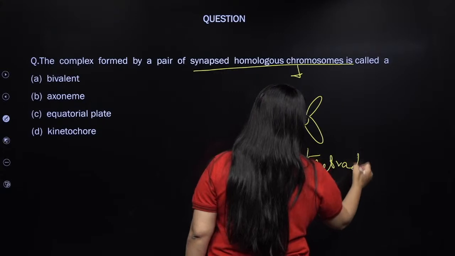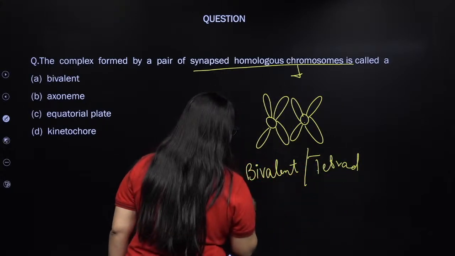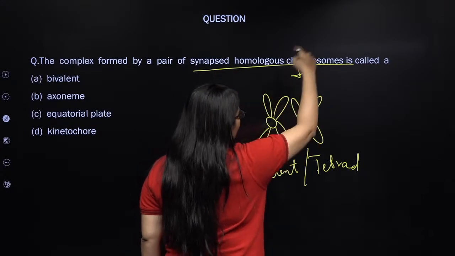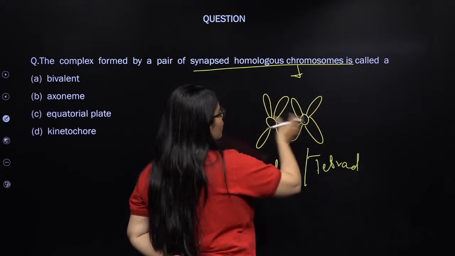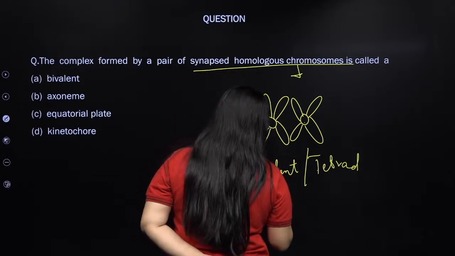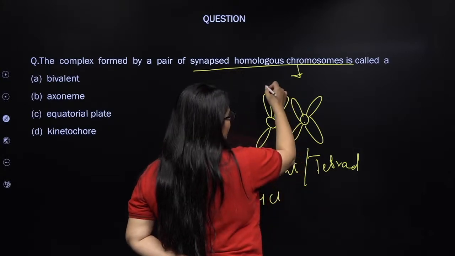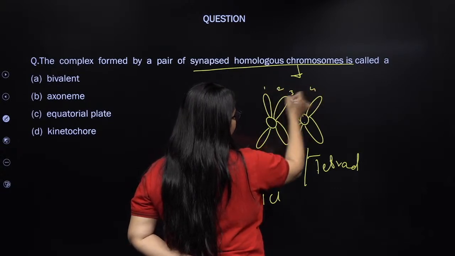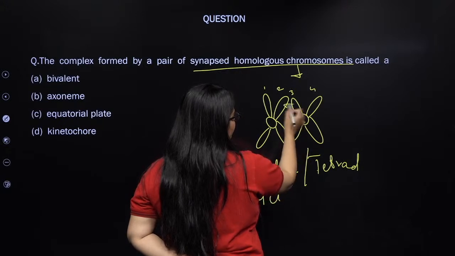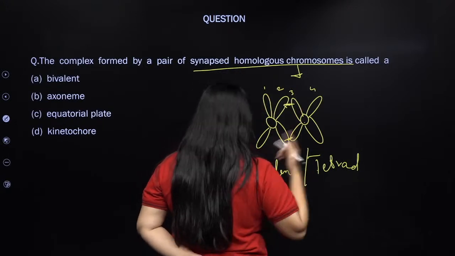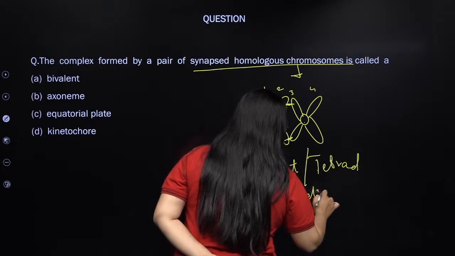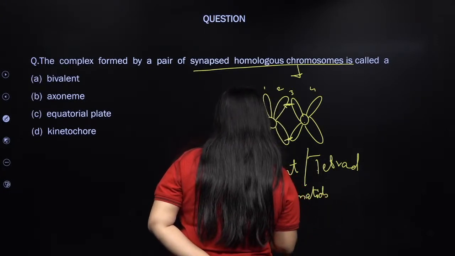What is the characteristic of it? How many chromatids are there in a bivalent or a tetrad? A pair of homologous chromosomes synapsed in zygotene have 4 chromatids, 2 each. These two are sister, these two are sister, and these two are non-sister, in which crossing over will take place in the pachytene stage.